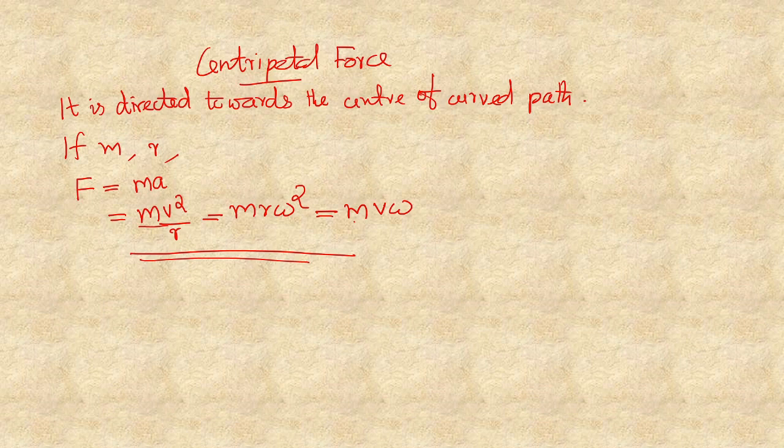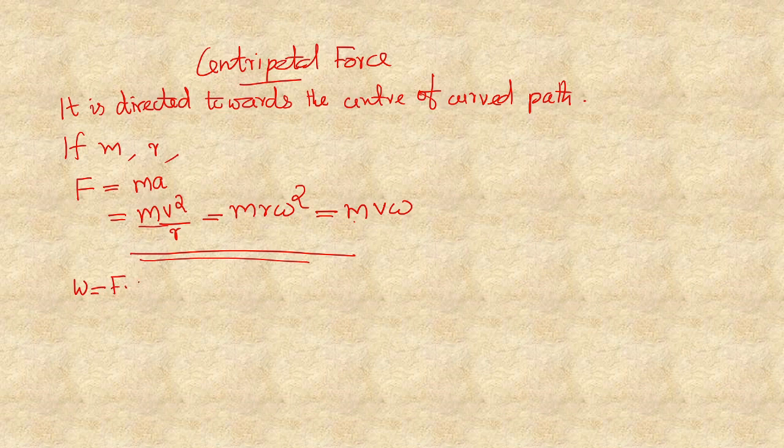We know that when a force does work, if the direction of the displacement and the direction of the force applied are perpendicular to each other, then the work done by that force is equal to zero.